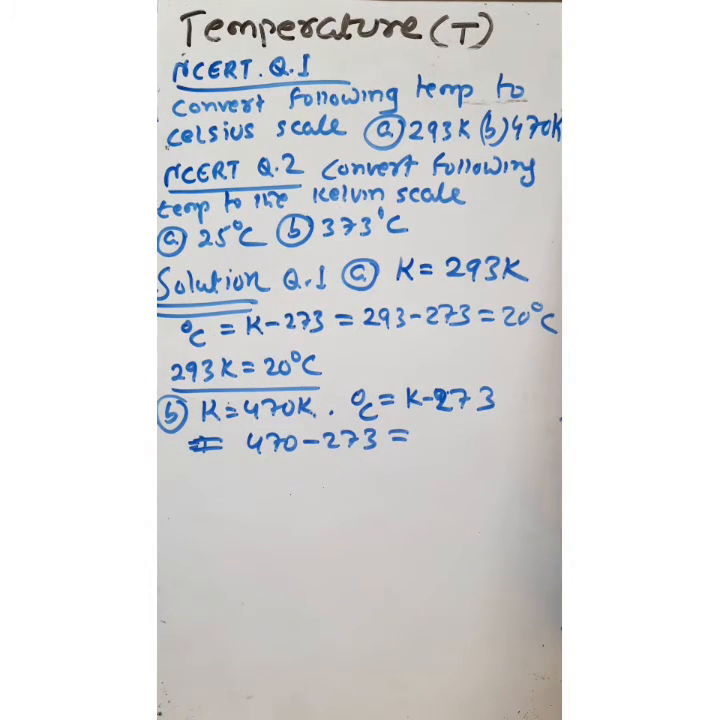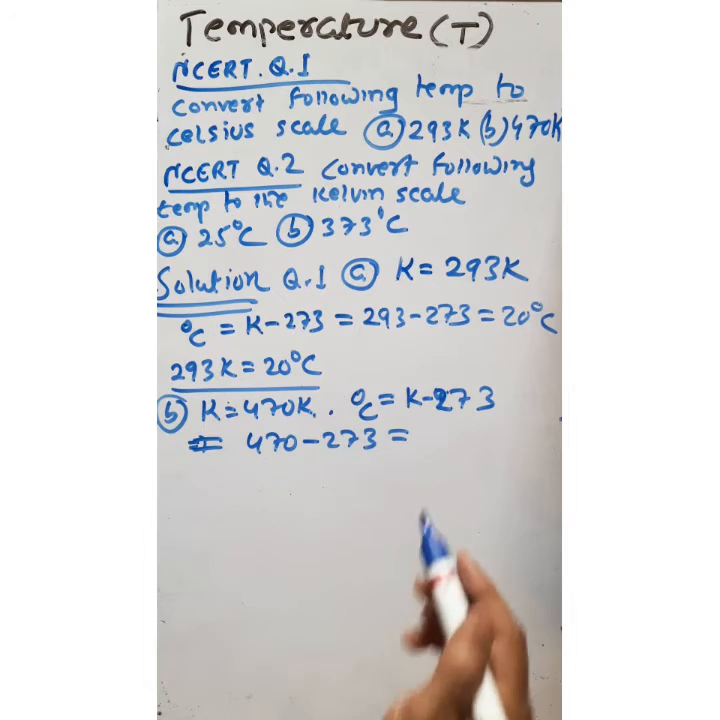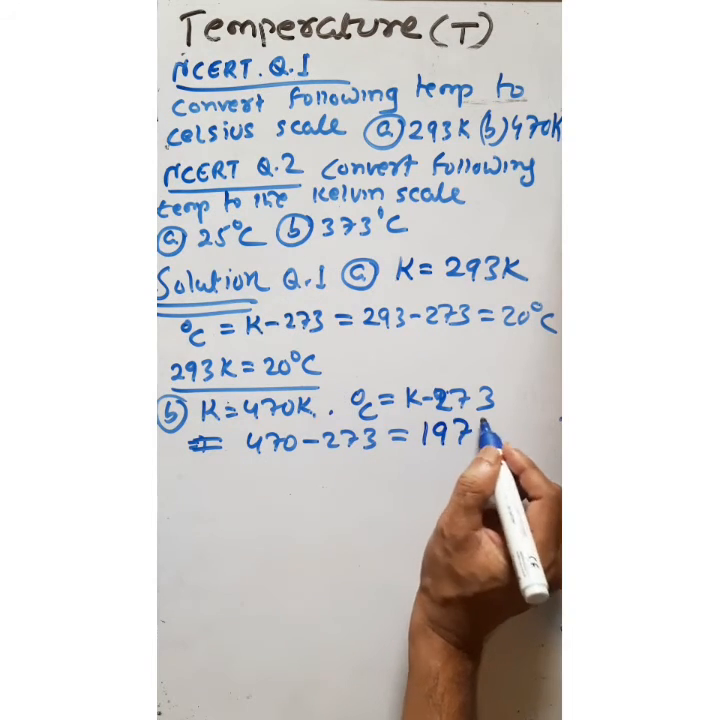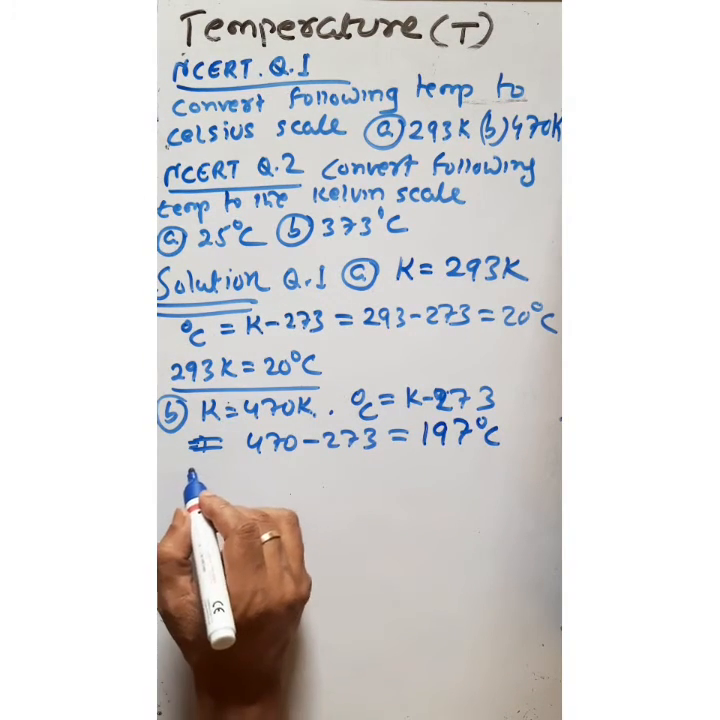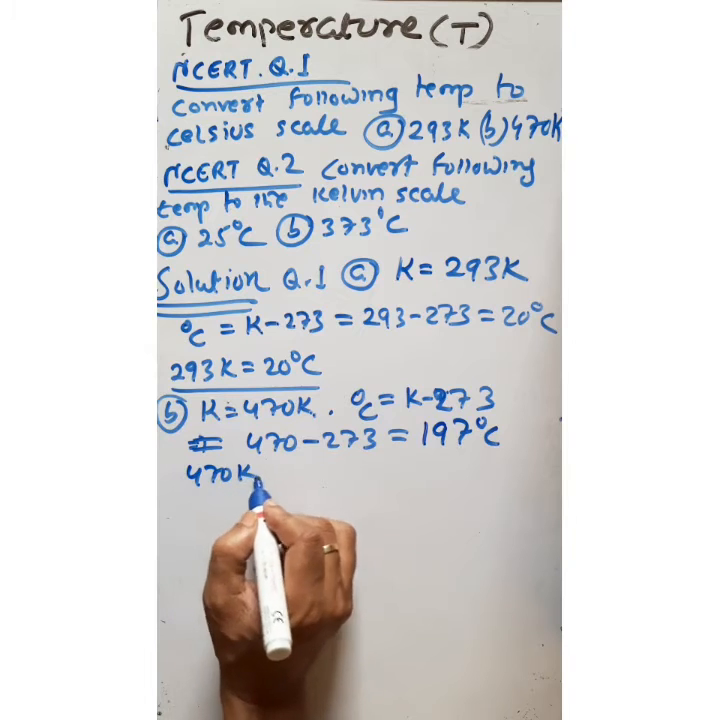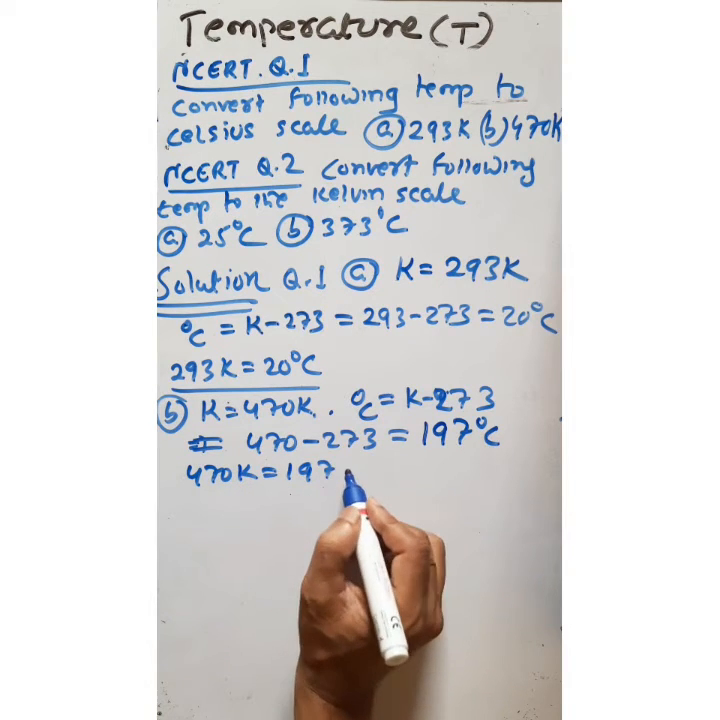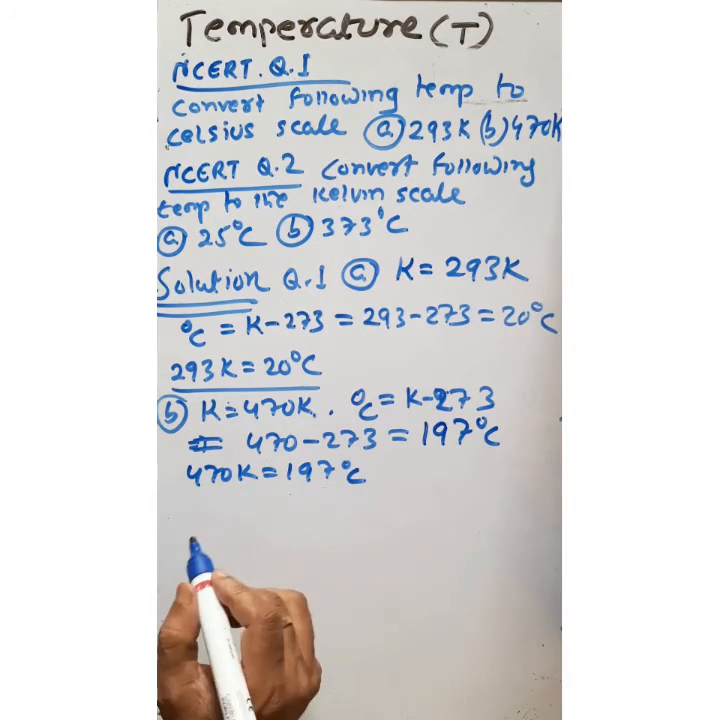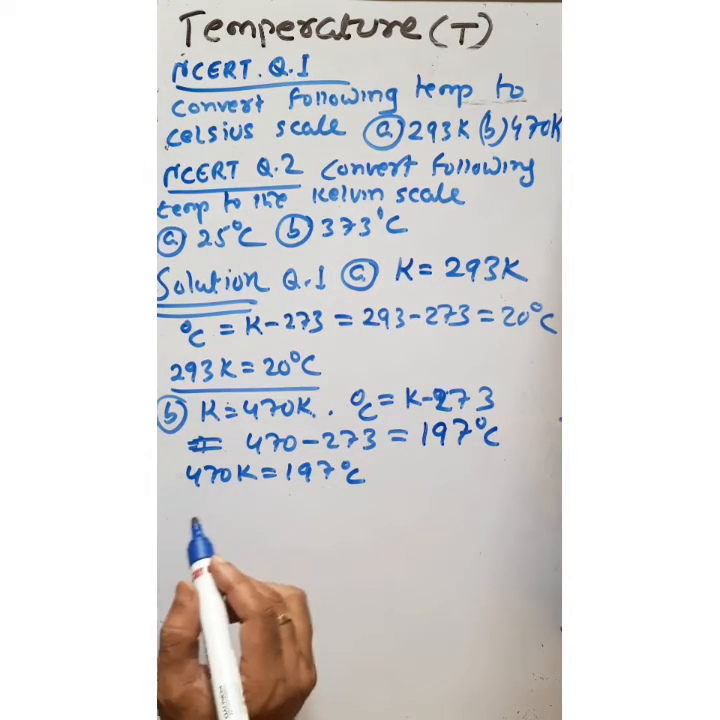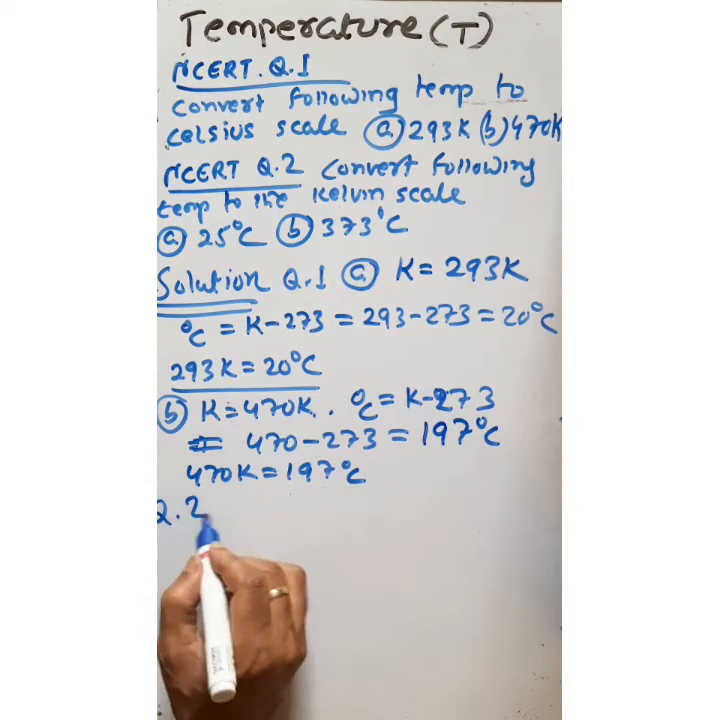470 minus 273 is equal to 197 degree centigrade. Okay, so we can say 470 Kelvin is equal to 197 degree centigrade. Clear? So now question number 2 solution.